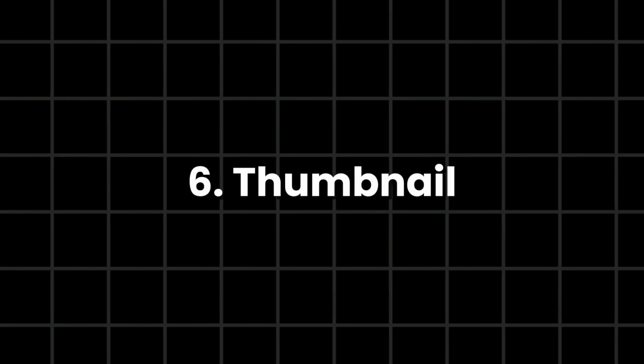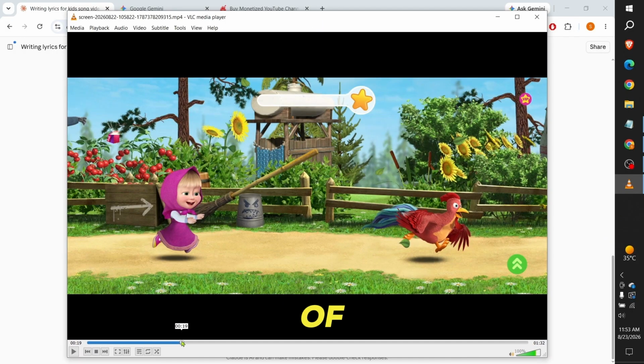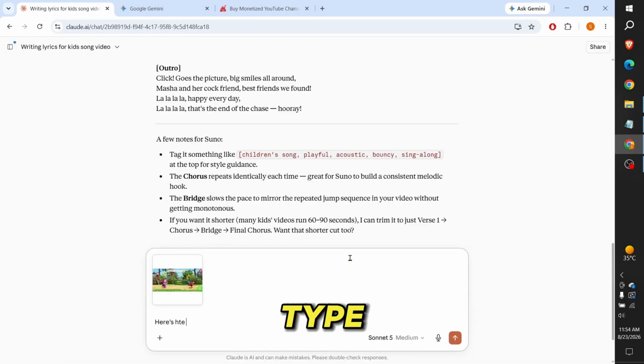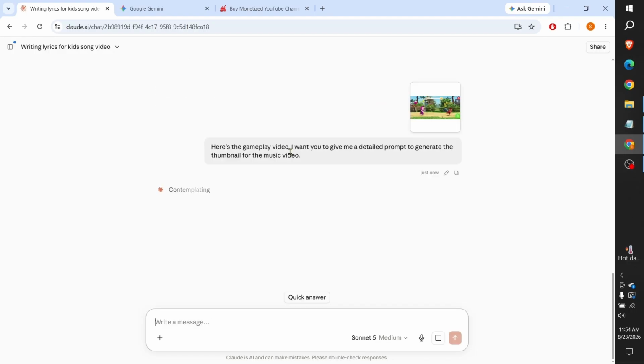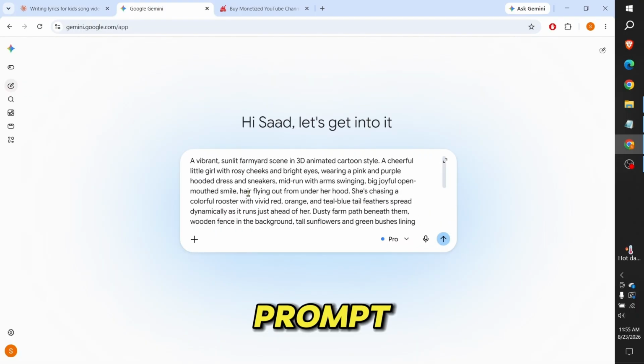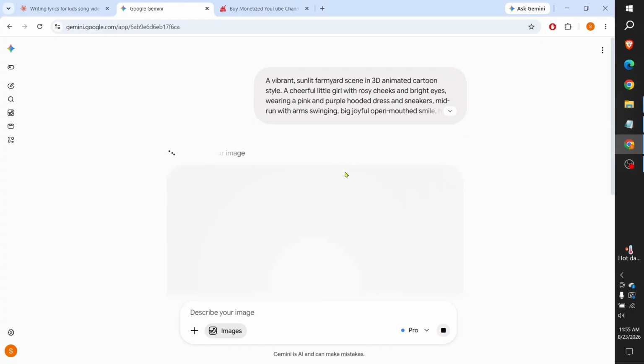6. Thumbnail. For the thumbnail, play the gameplay video and take a screenshot of any part of it. Next, upload that screenshot to Claude AI and type, here's the gameplay footage. I want you to give me a detailed prompt to generate a thumbnail for this music video. Claude will generate the thumbnail prompt. Open Gemini, enter the prompt, then click the plus icon to enable image generation mode. Gemini will generate a detailed image.